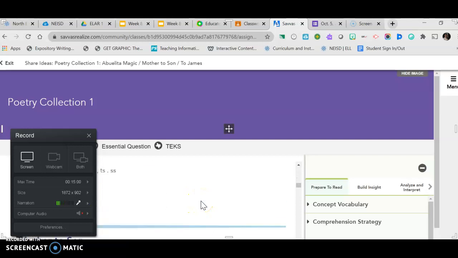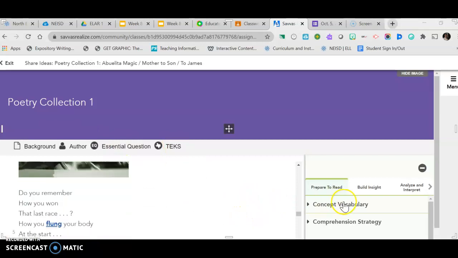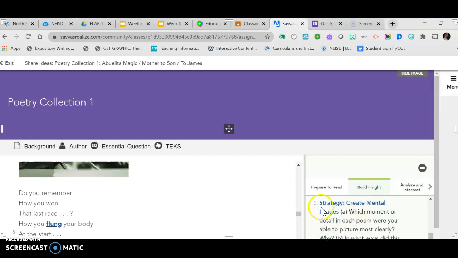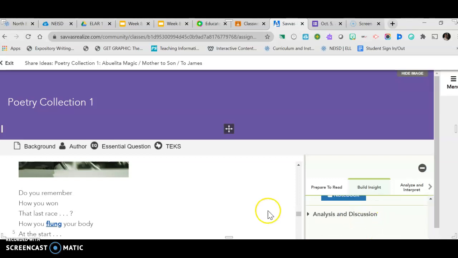Okay, hay 3 poemas. So it's called Abuelita Magic, Mother to Son, and this one is called, let me see, to James. Right here, there are some questions. Okay, hay preguntas. Response. Okay, you need to respond right here. Tienes que responder aquí. There is a comprehension. Tienes que responder aquí. And there is a strategy question. Tienes que responder aquí. All right?